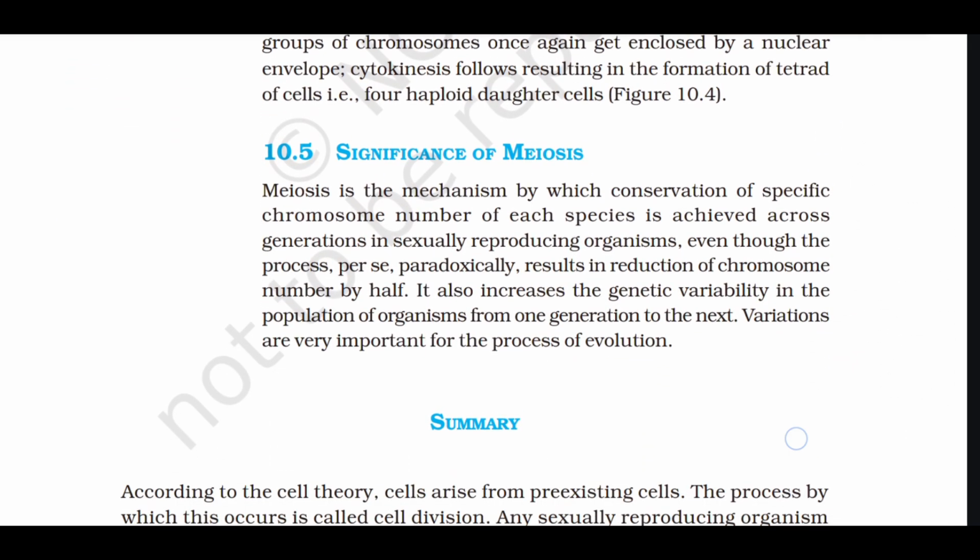5. Significance of meiosis. Meiosis is the mechanism by which conservation of specific chromosome number of each species is achieved across generations in sexually reproducing organisms, even though the process per se paradoxically results in the reduction of chromosome number by half. It also increases the genetic variability in population of organisms from one generation to the next. Variations are very important for the process of evolution.